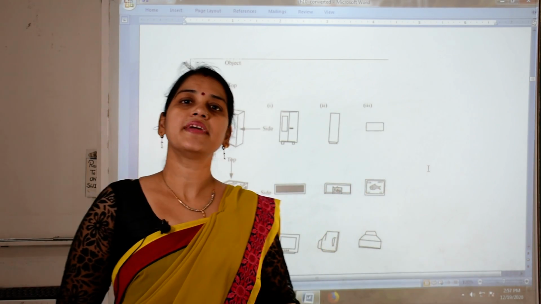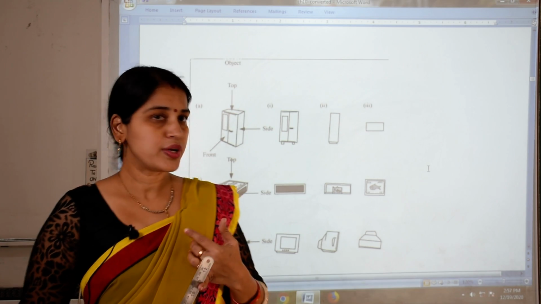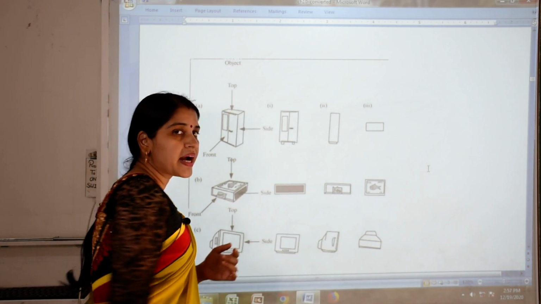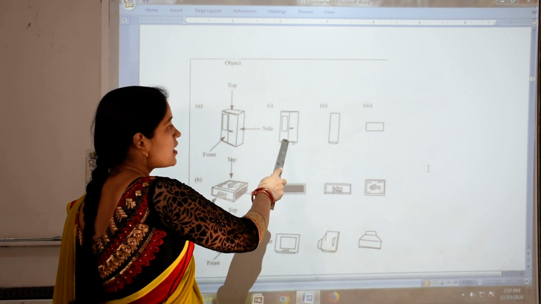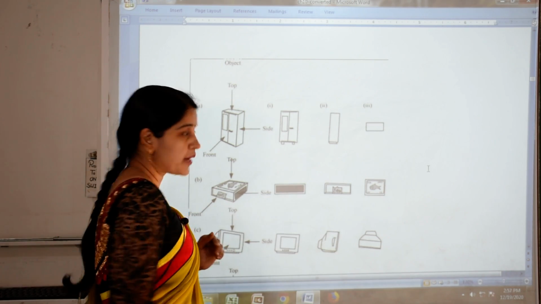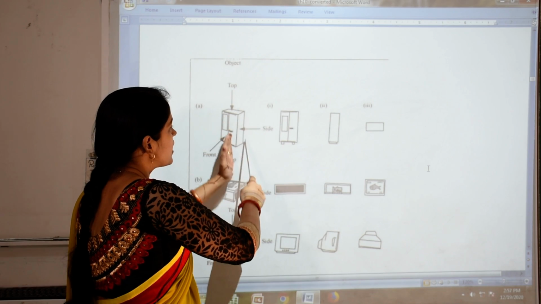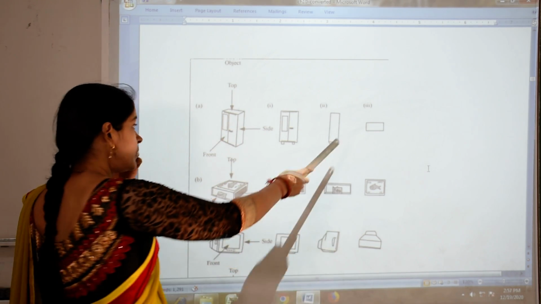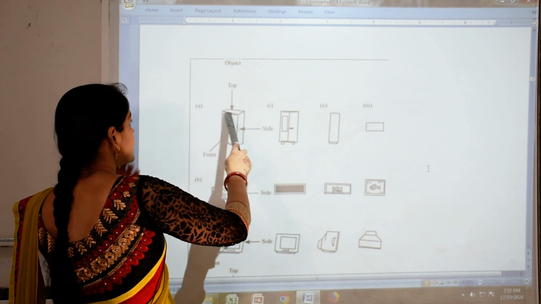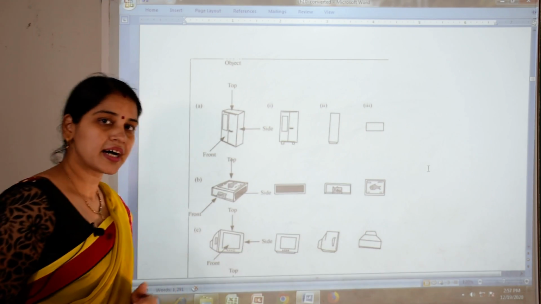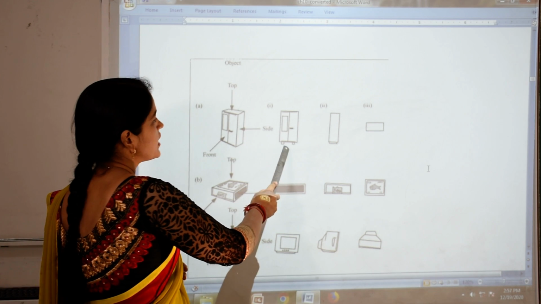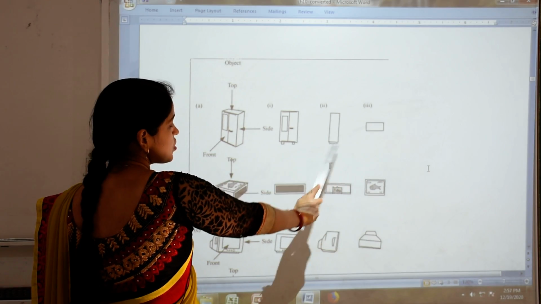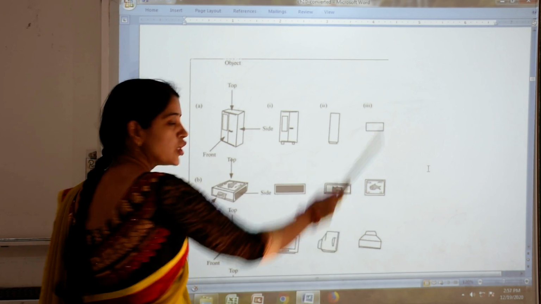You have to identify which type of view it is. That means, which part of the almirah is this? Which view is it? It is the front view. Okay. Then which view of the almirah is this? This is the side view. And this one is the top view of the almirah. So you have to mention here front, and here front, side and top.